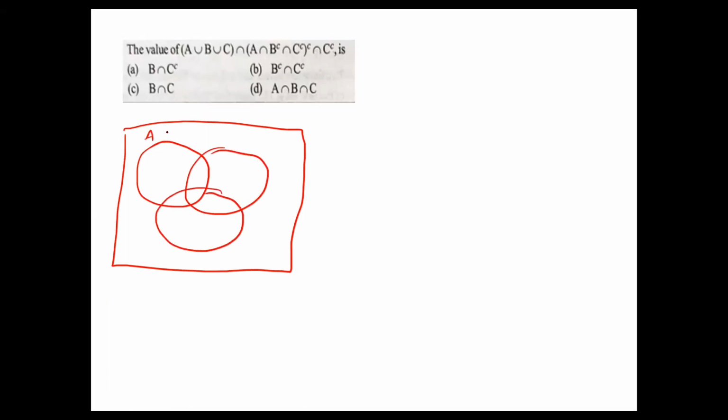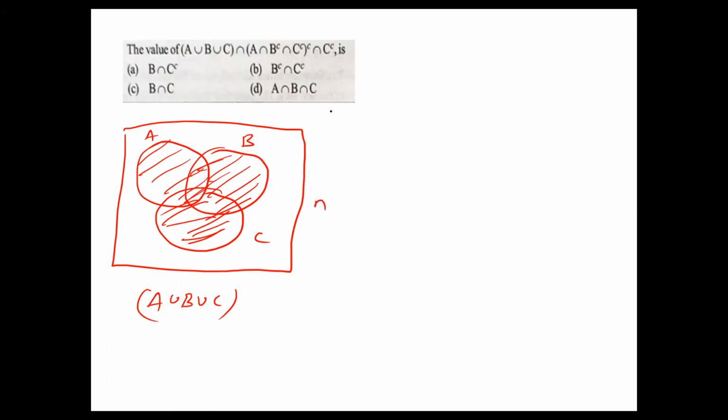So these are A, B, C. A union B union C means this complete set. This one is A union B union C. Yes. Next, intersection.